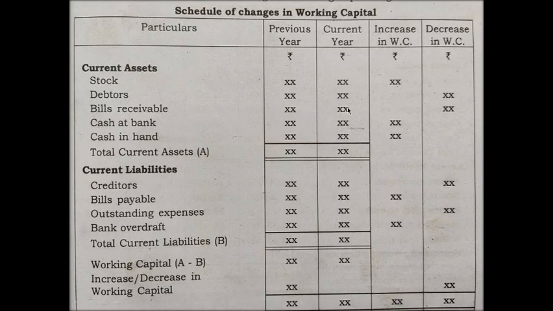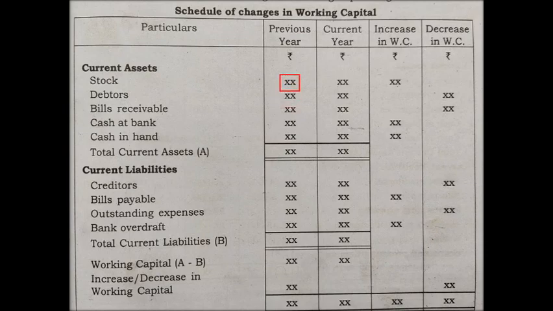Under current assets, different Xs are given in this format. For the time being, please neglect all these Xs, because they are not given in a logical manner. Some are given in a logical manner, so we will discuss some examples. You will understand the real picture only in the application part.